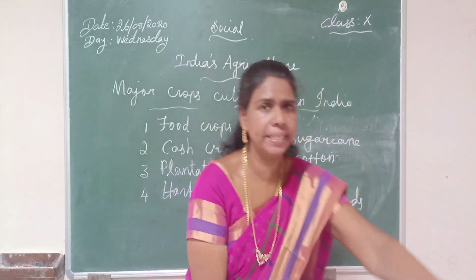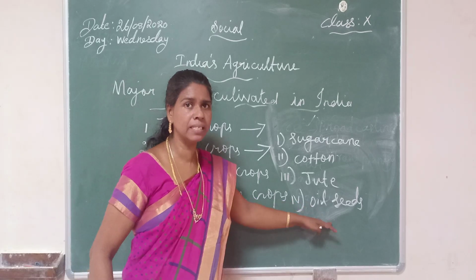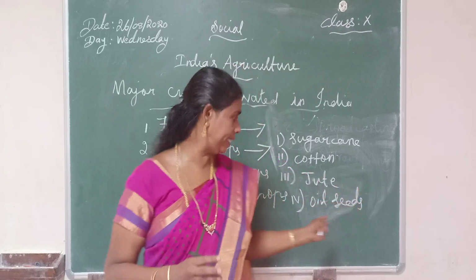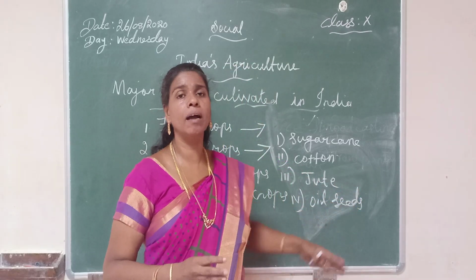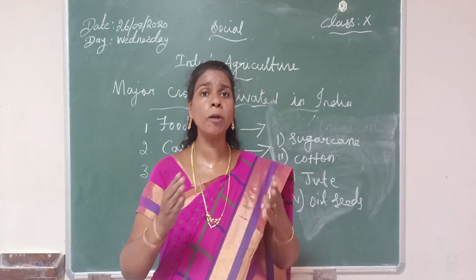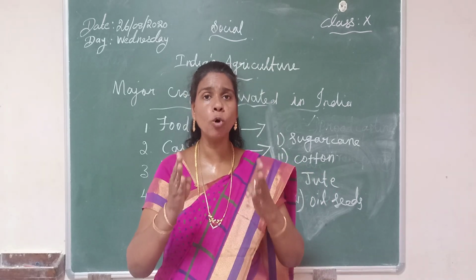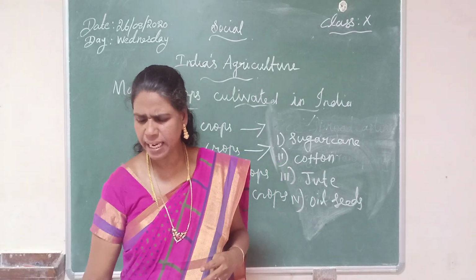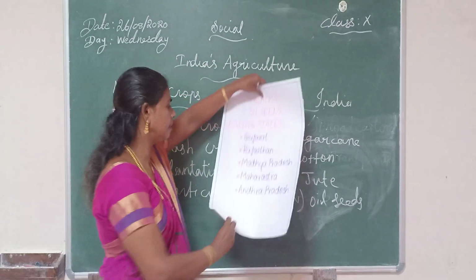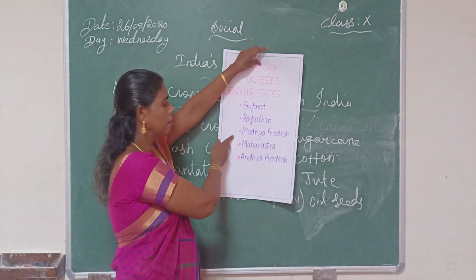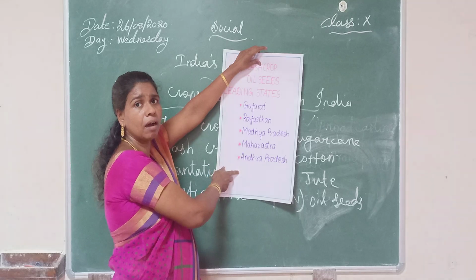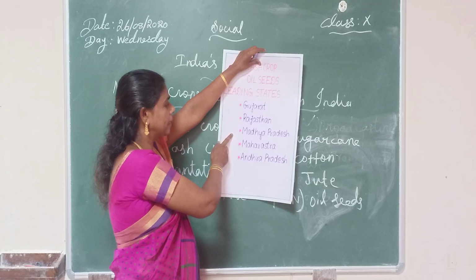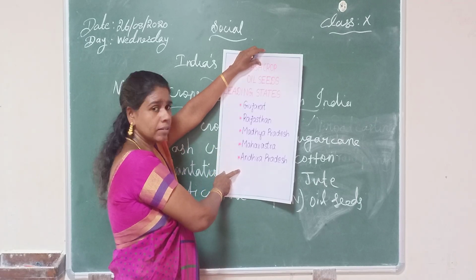Then the last one is oil seeds. It provides oils and oil cake. With the use of oil seeds, we prepare medicine, soap, perfume, and some other things. The leading states are Gujarat, Rajasthan, Madhya Pradesh, Maharashtra, and Andhra Pradesh.